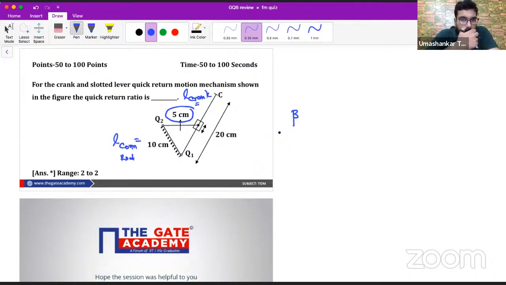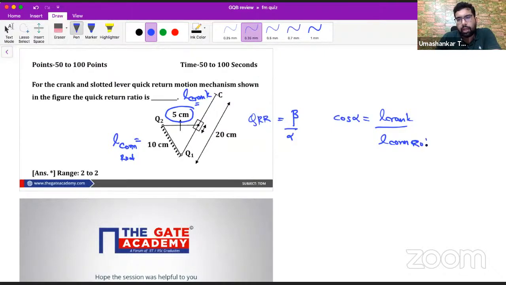Okay. Now we know the quick return ratio is beta by alpha. And we very well know that cos of alpha by 2 is the length of the crank to length of the connecting rod. Length of the crank is 5, length of the connecting rod is 10.